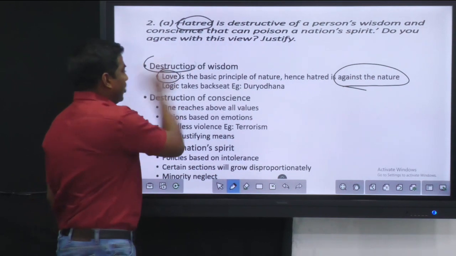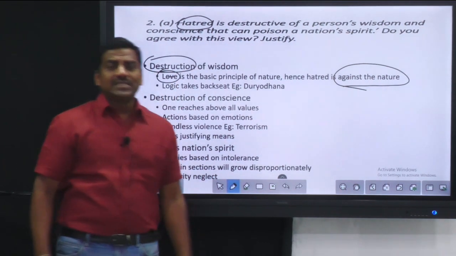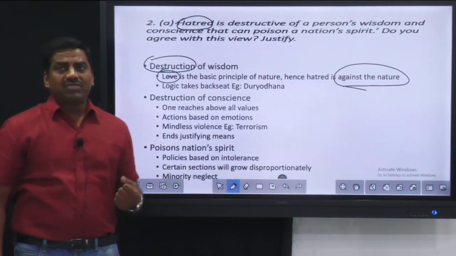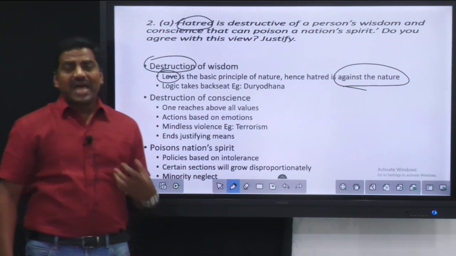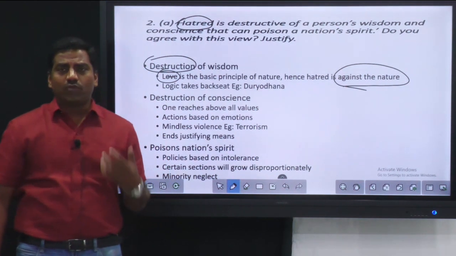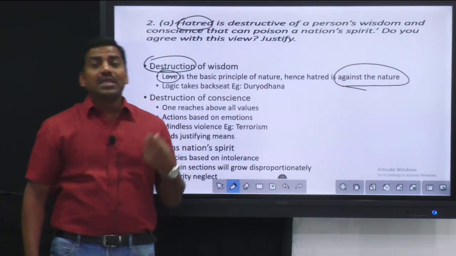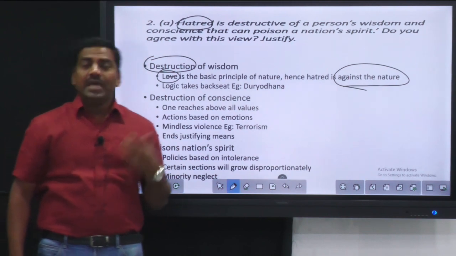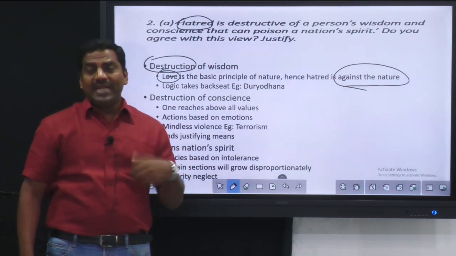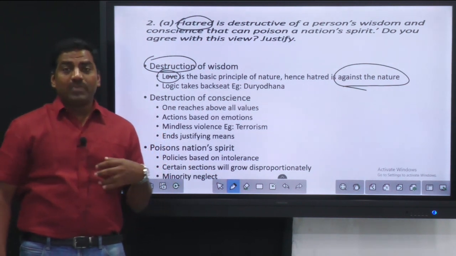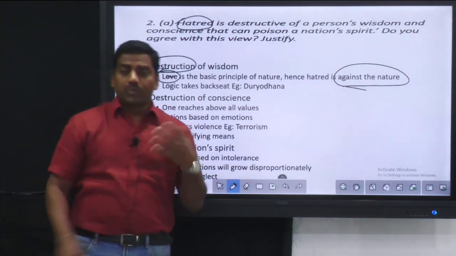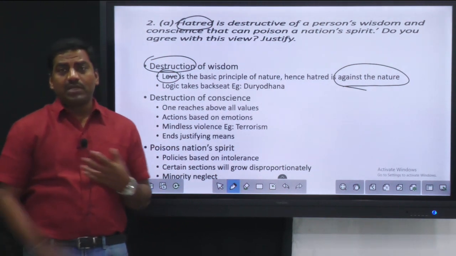And how is it destructive? When a person is trying to hate someone, the logic or cognitive ability of that person will take a back seat, because anger and negative attributes like intolerance will come to the fore. Then the person will not be logical; the person will turn completely emotional. Being emotional is not always negative, but extreme emotion, like hating someone to the extreme, would make the person blind. So here again, Gandhiji's quote can be invoked: an eye for an eye will make the whole world blind.